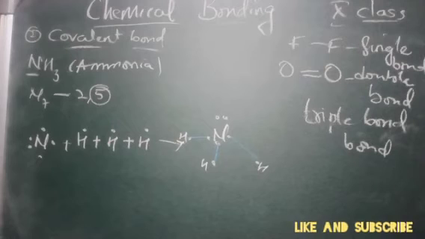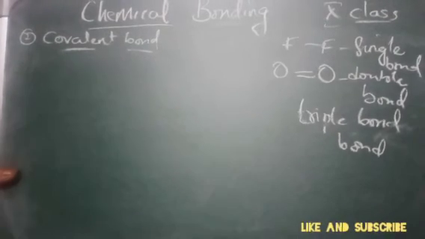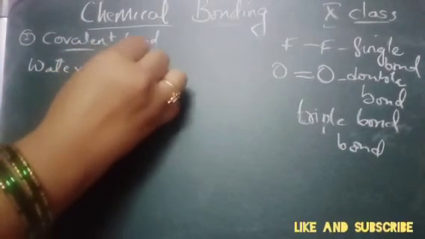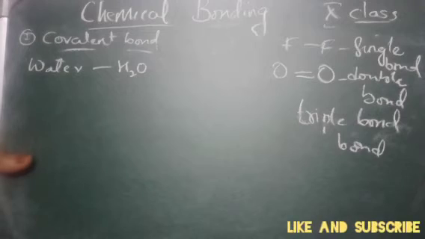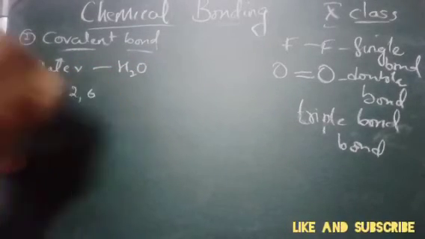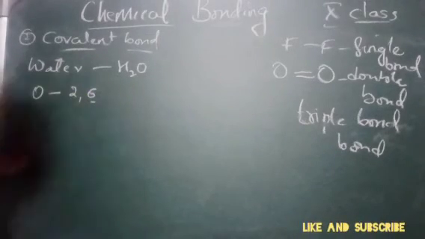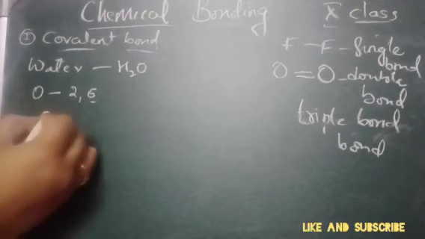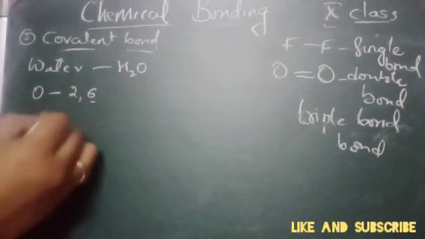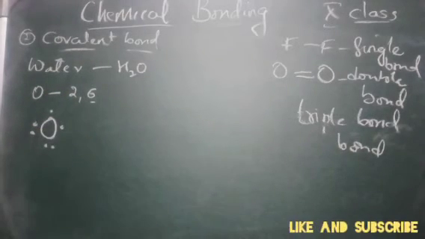Next, when we come to the structure of water, what is the formula of water? H2O. Right. So now here, what is the valency of oxygen? The oxygen configuration is 2 and 6, so the valency is 6. Right. So oxygen has 1, 2, 3, 4, 5, 6 electrons.